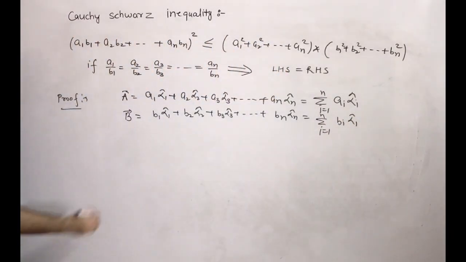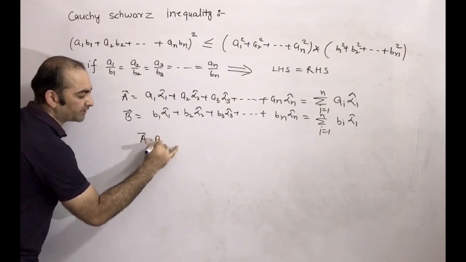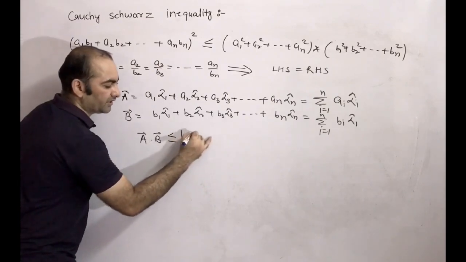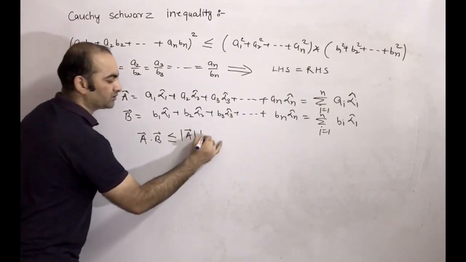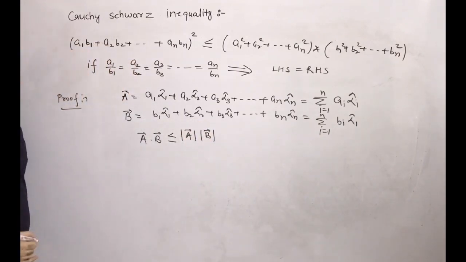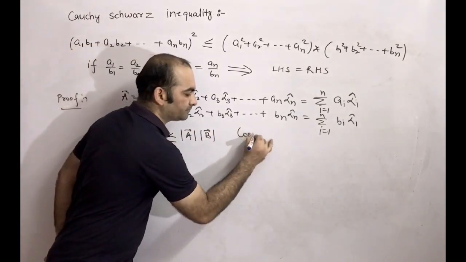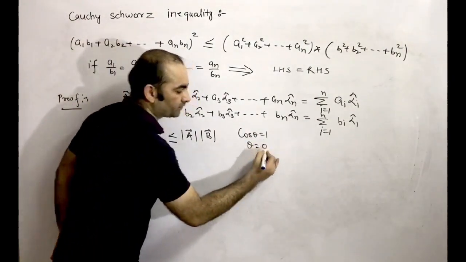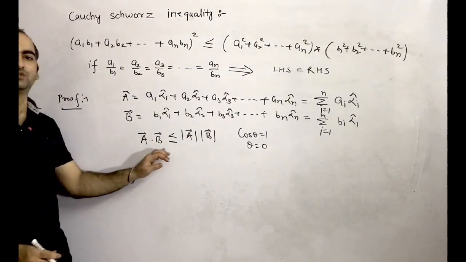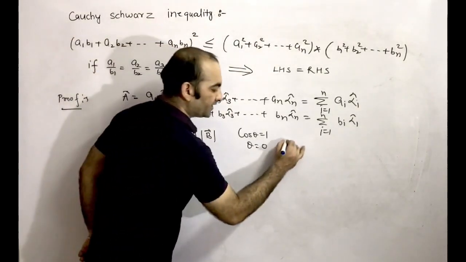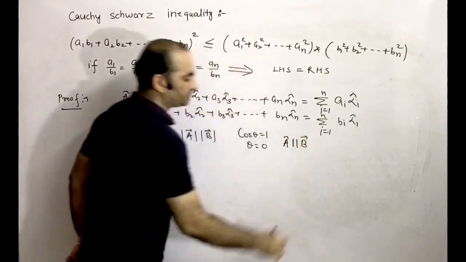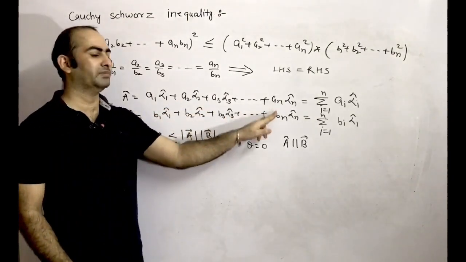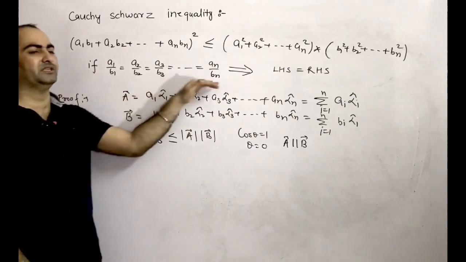And we know that A vector dot B vector is always less than or equal to modulus of A vector into modulus of B vector. Equality will be there if cos theta is 1. Cos theta is 1, that means theta equals 0. That means the angle between A vector and B vector is 0. That means we can say that vector A is parallel to vector B. That means A1 by B1 equals A2 by B2 equals A3 by B3 and so on, equals AN by BN. So for equality this condition will be there.